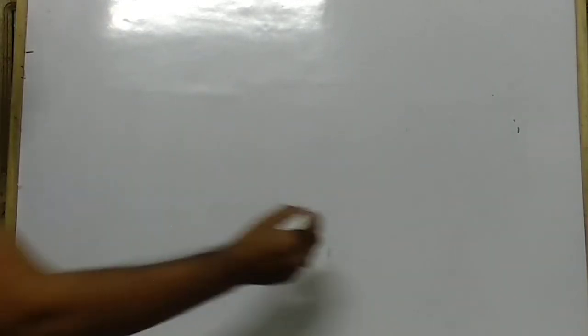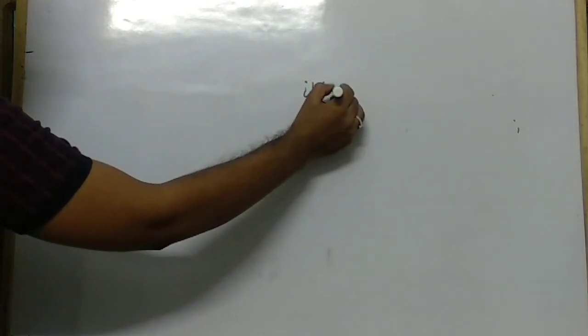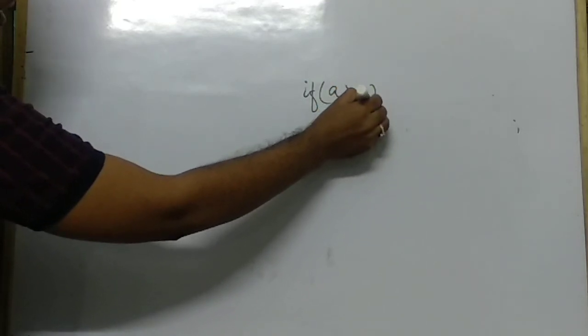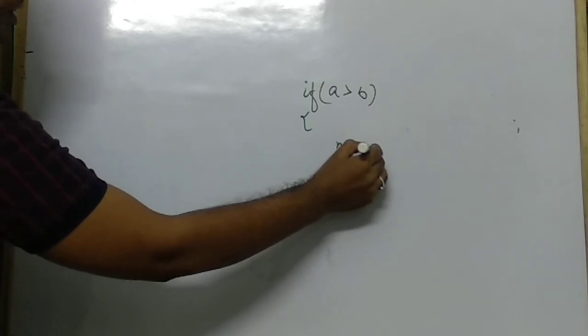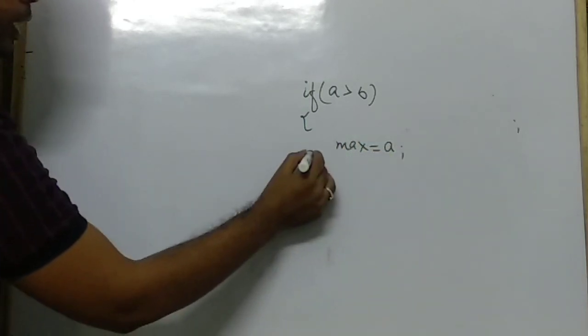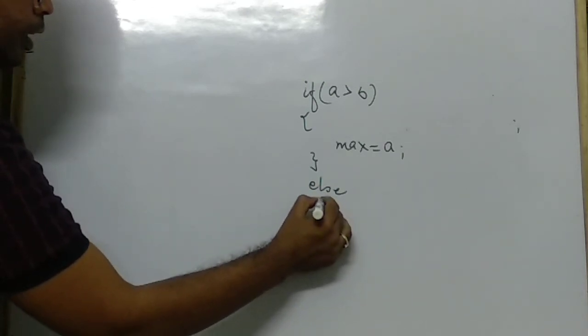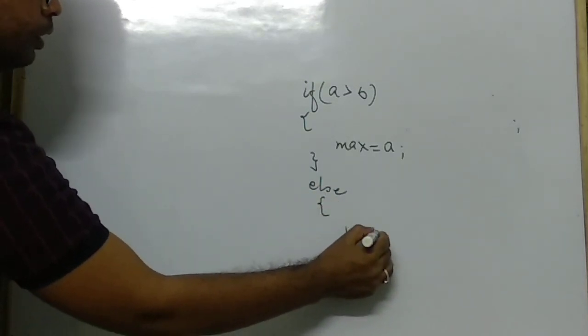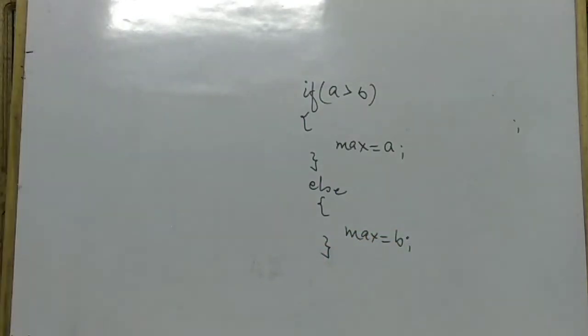Suppose this one is given: if a is greater than b, max equals a, else max equals b. Now this is the question, and you have to convert this if else statement into the ternary operator statement. So how do we write this one?